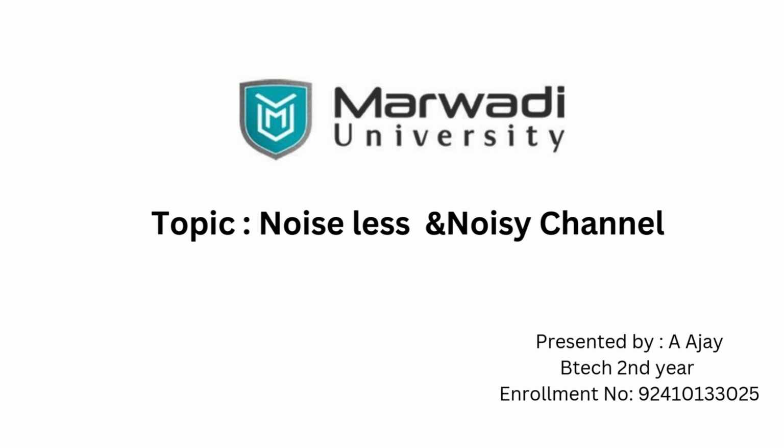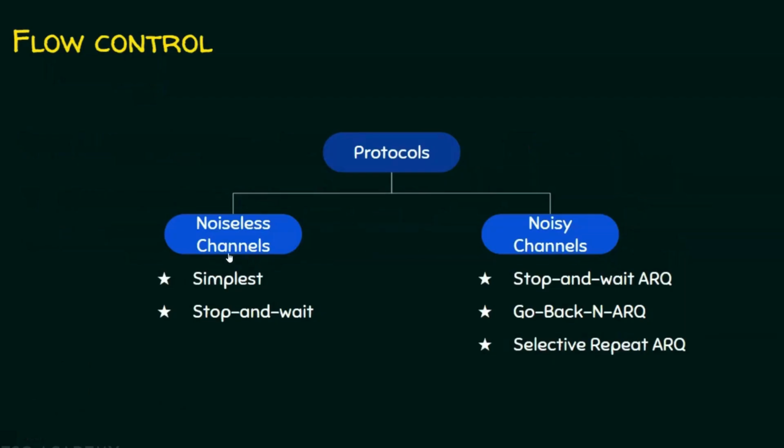Now I am talking about the topic: noiseless channels and noisy channels. Simplest protocol and stop and wait protocol are the flow control protocols in noiseless channels, and stop and wait ARQ, go back N ARQ and selective repeat ARQ are for the noisy channels.